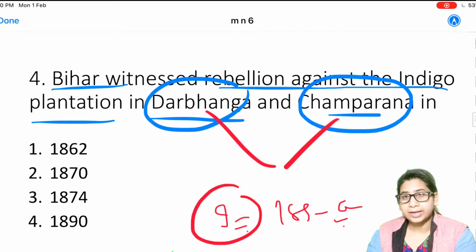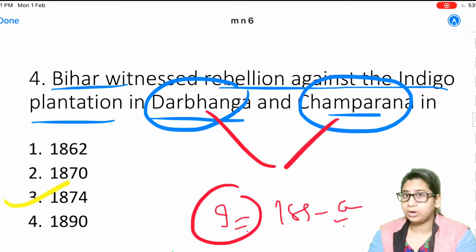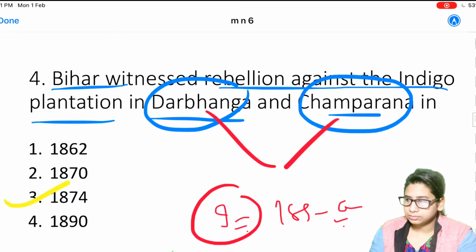Certain regions of Bihar also had rebellion against this forceful plantation system of indigo. The rebellion occurred in the year 1874, but it was not as successful as in Bengal, and it was successful only with Gandhiji's Champaran Satyagraha of 1917.